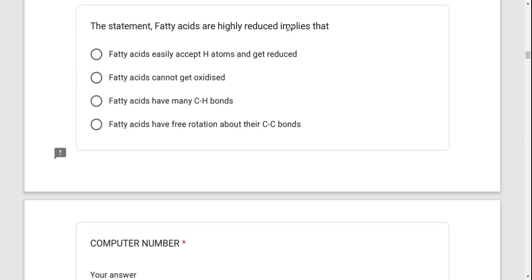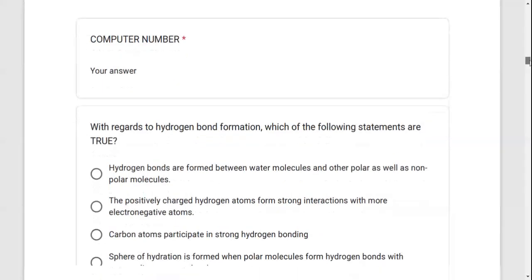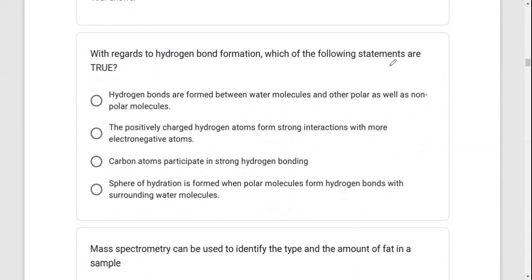The statement "fatty acids are highly reduced" implies that. What does it mean? Highly reduced means that they have got a lot of hydrogen. For option A, "fatty acids easily accept hydrogen atoms": it's not about accepting. "Fatty acids cannot get oxidized" is really not. "Fatty acids have many CH bonds" is true. "Fatty acids have got free rotation" is really not. So highly reduced is about the hydrogen, a lot of hydrogens.